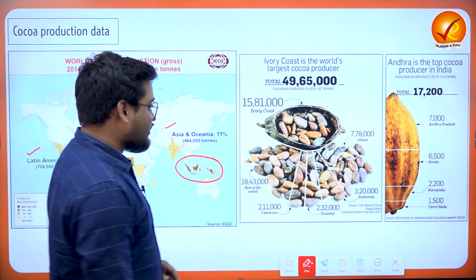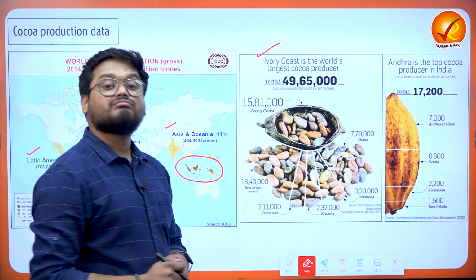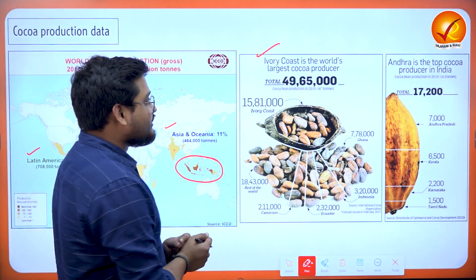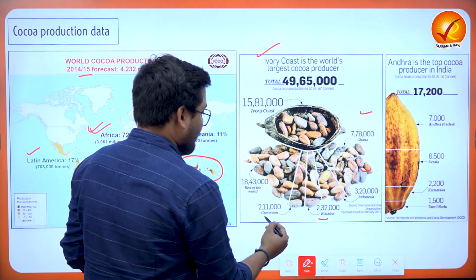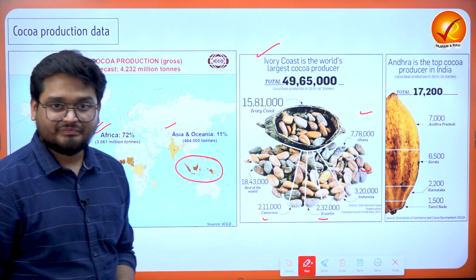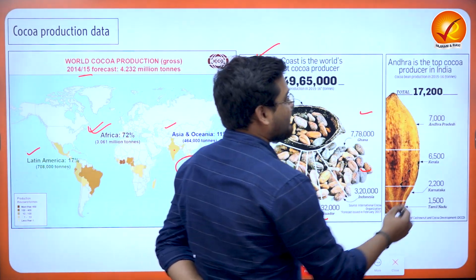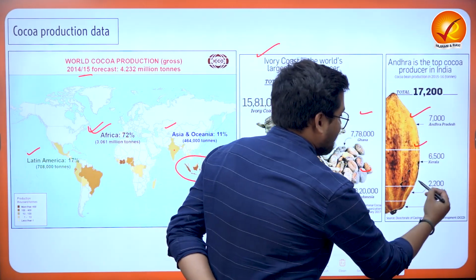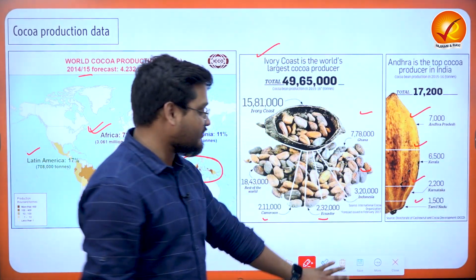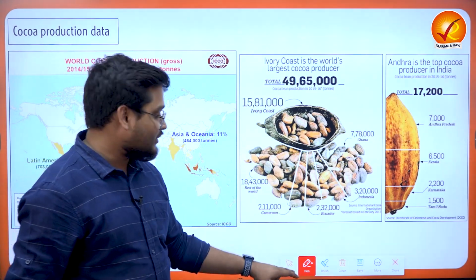Now when we talk about the individual nations, we find Ivory Coast is the largest cocoa producer. It is followed by Ghana, then Indonesia, Ecuador, Cameroon, and the rest of the world. When we talk about our own India, the largest amount of cocoa beans is produced in Andhra Pradesh, Kerala, Karnataka, and Tamil Nadu. For your prelims examination, it is very important to note these trends.